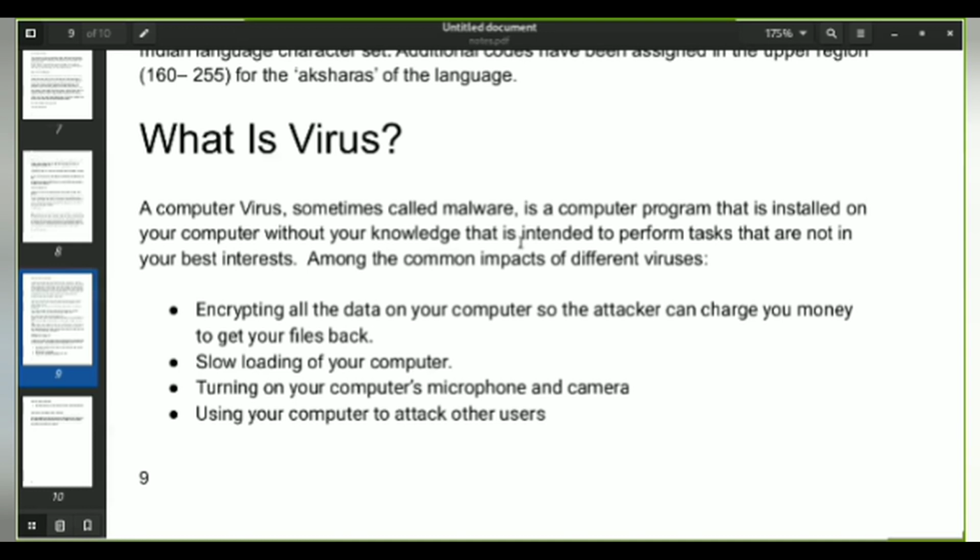You might have come across this, right? Whenever you are working on some project, opening a web browser, or watching videos on YouTube, your computer suddenly shuts down. Now this again is one of the doings of a virus. There are many ways you can prevent a virus from attacking your computer, and this is where antivirus comes into the picture. Now we'll be discussing antivirus.